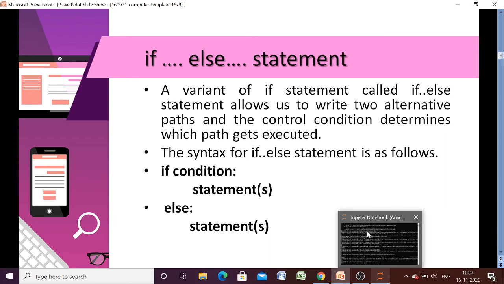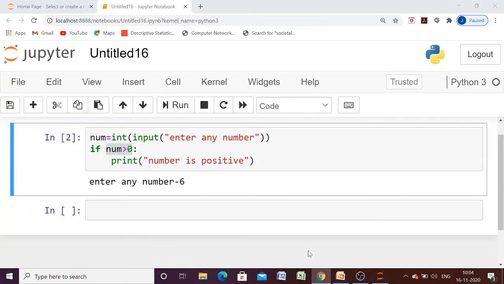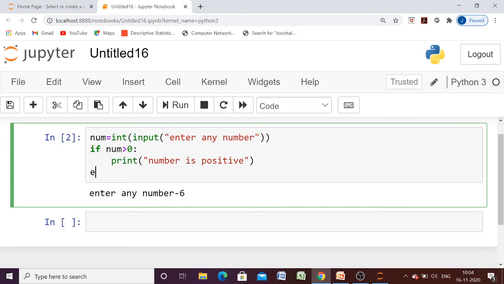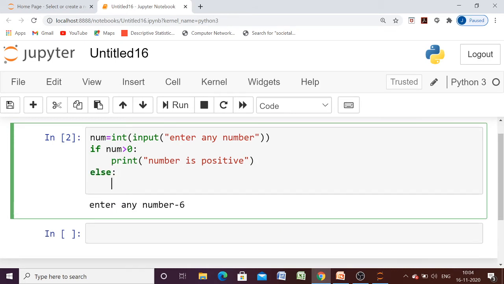Now let us modify the same program once again. What we have to provide: we will write else and again put a colon, then print number is negative. Now you have to be very careful about the indentation level. This means if the condition is true, then this body of if will be executed, and if the condition is false, then the else part will execute.